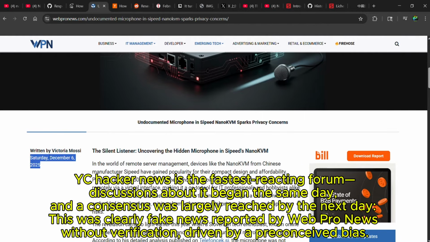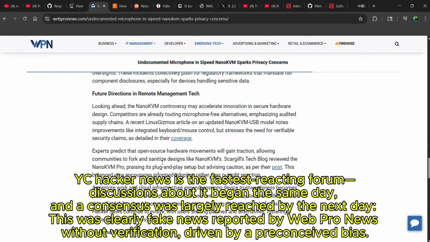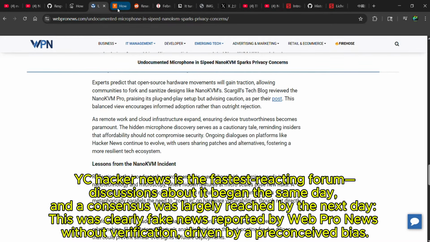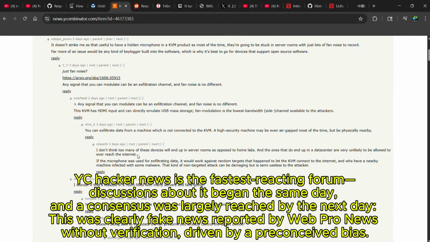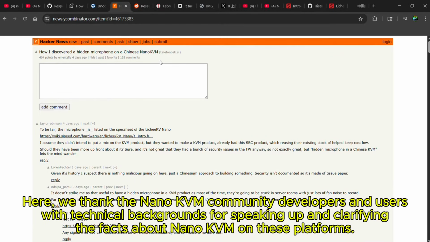YC Hacker News is the fastest-reacting forum. Discussions about it began the same day, and a consensus was largely reached by the next day. This was clearly fake news reported by the outlet without verification, driven by a preconceived bias. Here, we thank the Nano KVM community developers and users with technical backgrounds for speaking up and clarifying the facts about Nano KVM on these platforms.